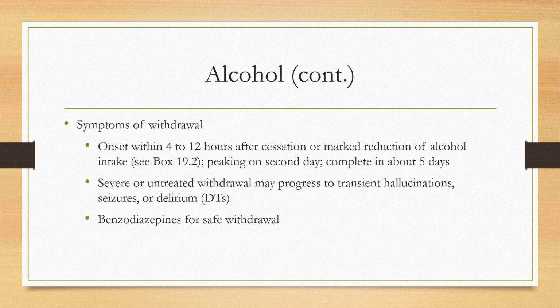Withdrawal from alcohol. The symptoms usually appear 4 to 12 hours after cessation and include coarse hand tremors, sweating, elevated pulse and blood pressure, insomnia, anxiety, and nausea or vomiting. Severe or untreated withdrawal may have transient hallucinations, seizures, or delirium, which is called delirium tremens or DTs. Withdrawal usually peaks on the 2nd day and is over in about 5 days, although this can vary. Withdrawal from alcohol can be life-threatening. Because of this, it needs to happen under medical supervision.